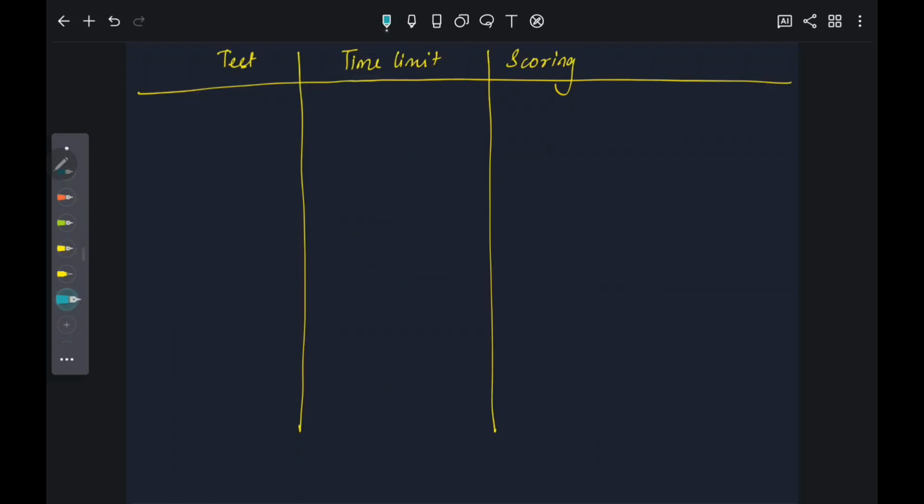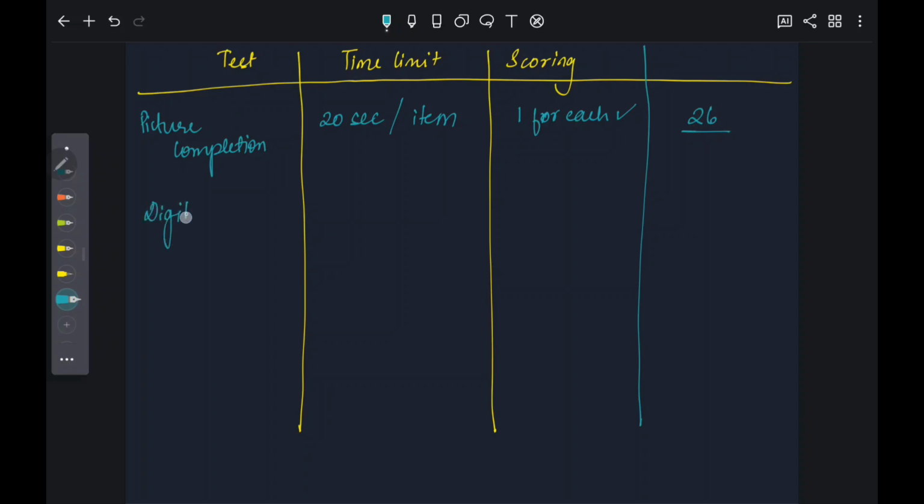Let's look at the time limit and the scoring for each of the tests. For picture completion, 20 seconds per item, a score of 1 for each correct response. Maximum score is 26.